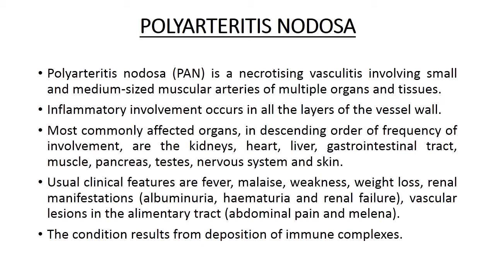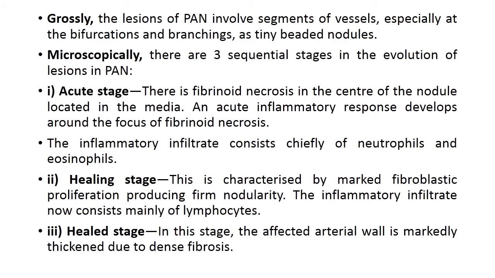Usual clinical features are fever, malaise, weakness, weight loss, and renal manifestations. These are albuminuria, hematuria and renal failure, and vascular lesions in the alimentary tract, and the symptoms are abdominal pain and melena. This condition results from deposition of immune complexes.